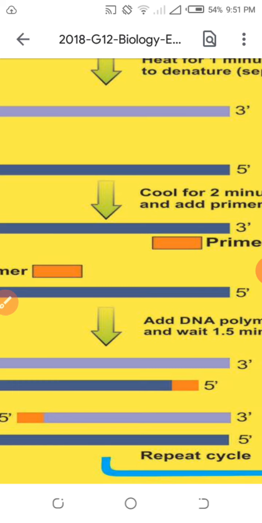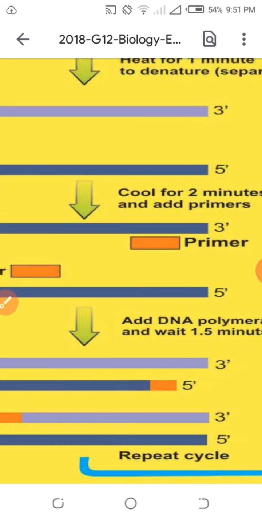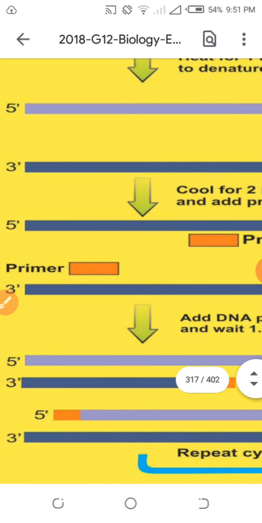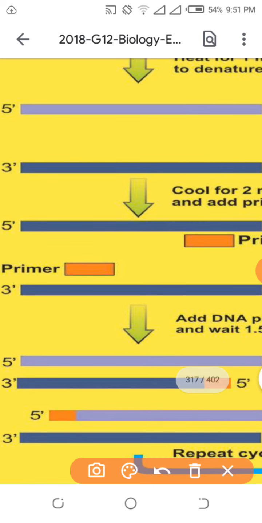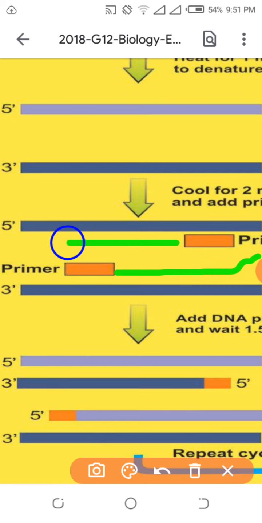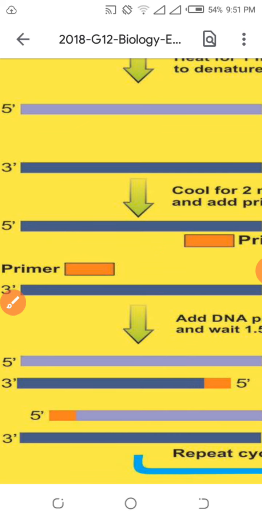That's why one strand is moving in the opposite direction, because one strand is the leading strand and the other strand is the lagging strand. We were studying that in the last topic. So in this case also, the RNA primer will be formed by RNA polymerase, and then the Taq polymerase will add in the PCR machine, and you can form multiple copies of the DNA, because this process will be repeated again and again.